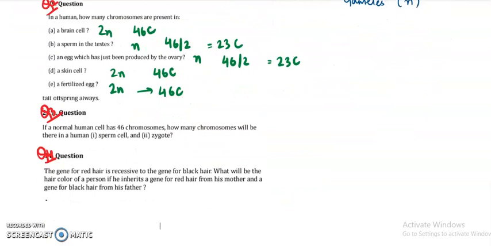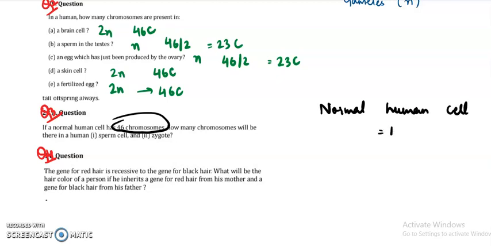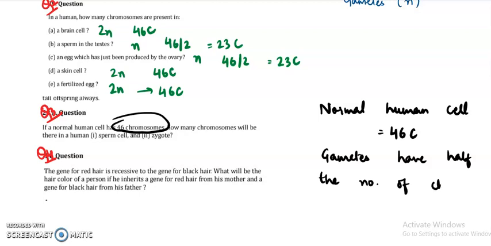Next question is, in a normal human cell, 46 chromosomes are being there. How many chromosomes will be there in the human sperm and zygote? So you need to write normal human cell. It is given in the question. You'll be writing like this: normal human cell has 46 chromosomes. Gametes have half the number of chromosomes than normal cells, right?